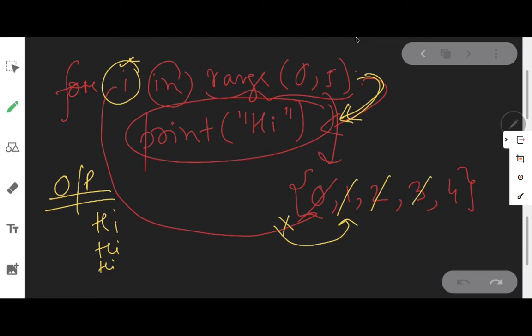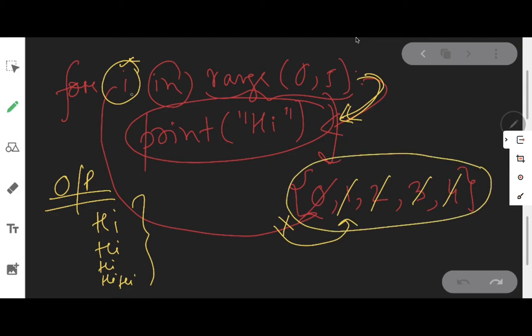Then it will take the value 3. Then again it will come inside the loop and it will print whatever is there within that block. Hi is there, therefore hi will be printed. Then finally i will take the value 4. Then again it will come inside the loop and what is present here? Hi is present here. So hi will be displayed here. Now you can see the entire values of i within the range have been used up. As they are used up, it will come out of the loop. Therefore, you are seeing that the string hi is being displayed